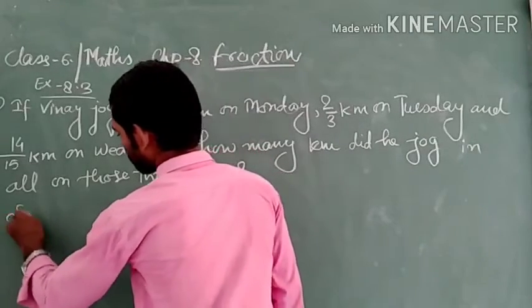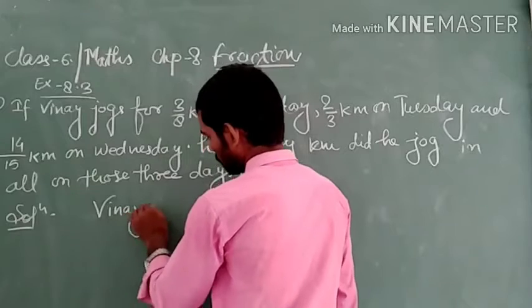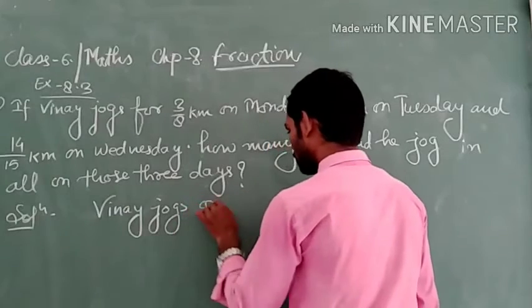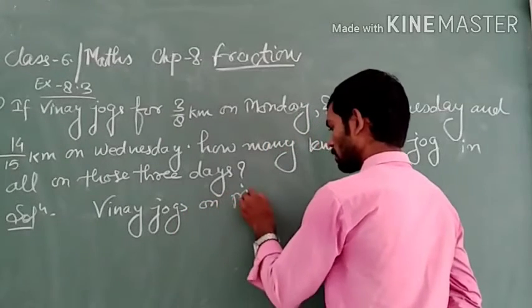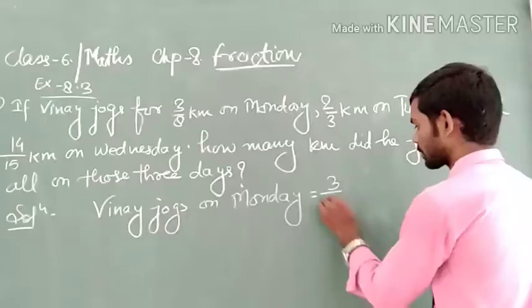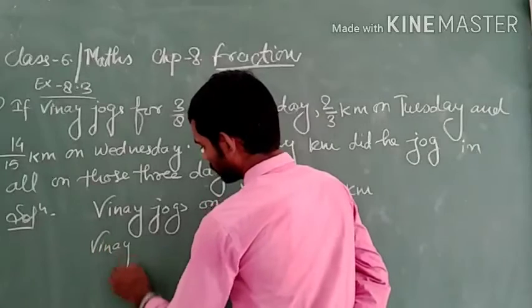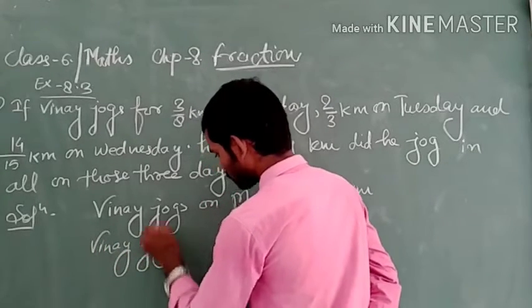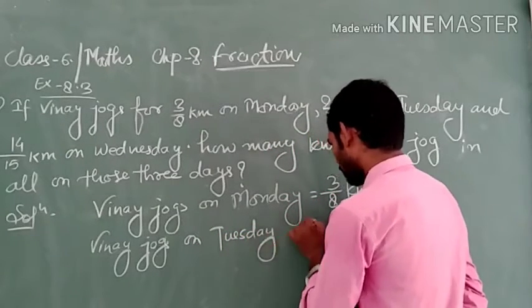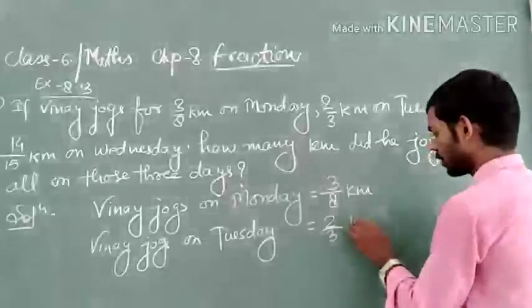We write the solution. Vinay jogged on Monday 3/8 kilometers. Vinay jogged on Tuesday 2/3 kilometers.